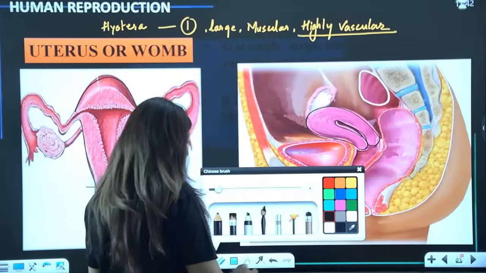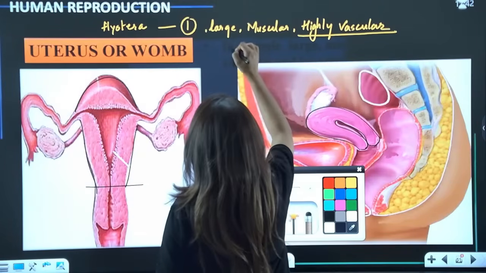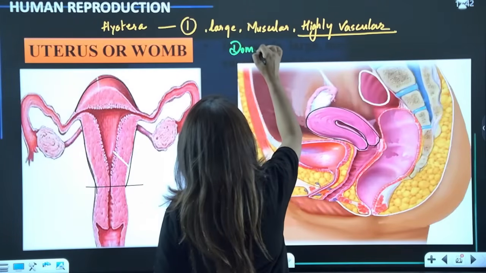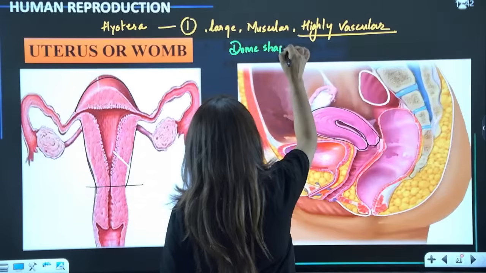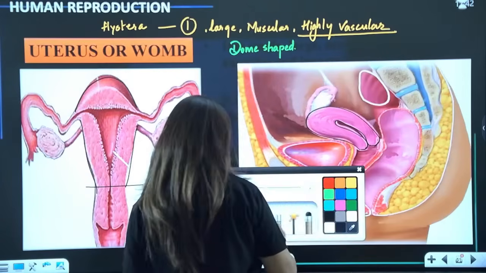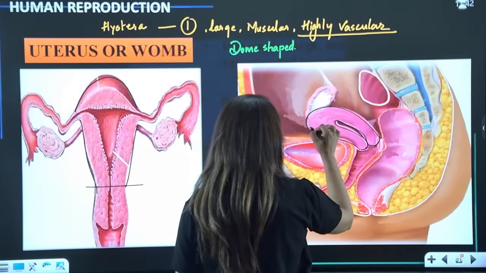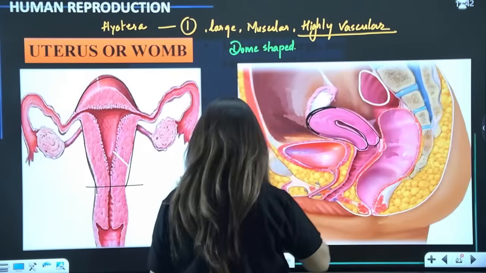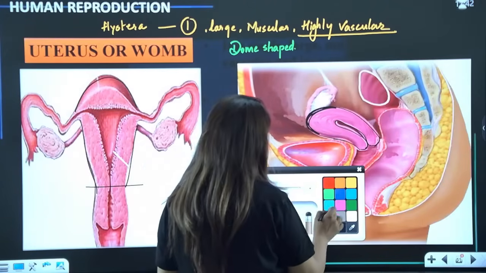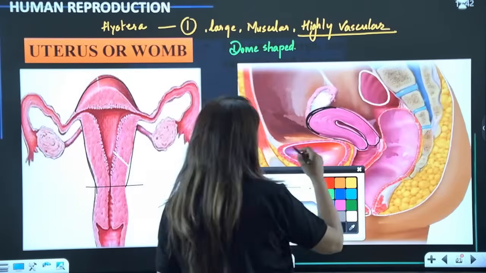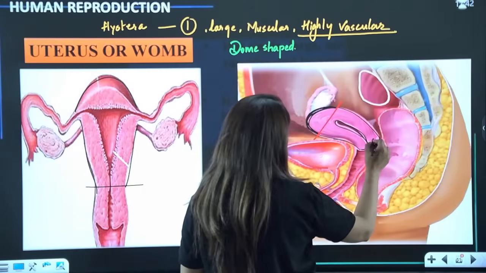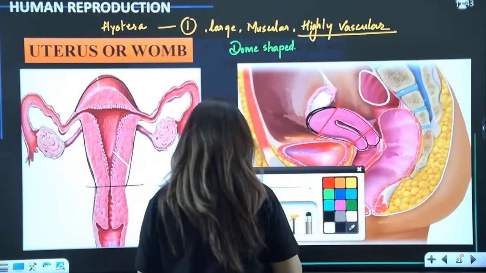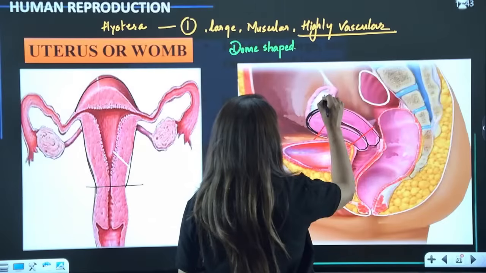Can we say it is also dome shaped? Can you see the shape? Do we see this dome? This is the dome. And now, guys, we can divide this whole uterus into three regions. We call this part the fundus.